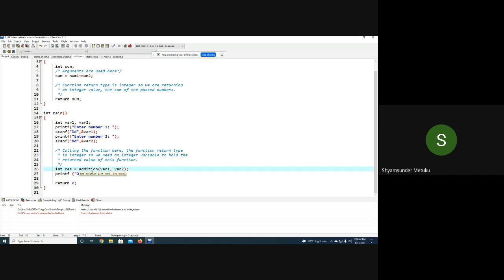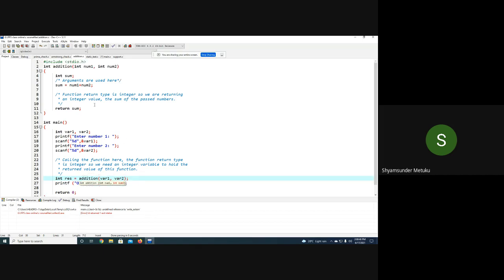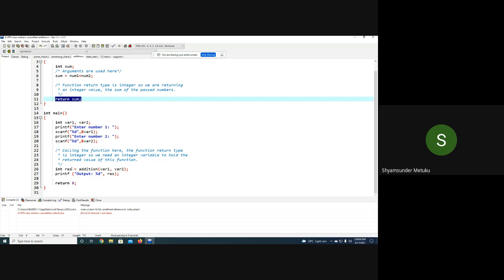Then your program jumps to the function. The variable1 value will be copied into number1, and variable2 will be copied into number2, isn't it? Whatever input you typed for variable1 is going to be here. Then both of them will get added. The moment return sum is executed, don't you think the result is going to be updated? Isn't it? Yes or no?